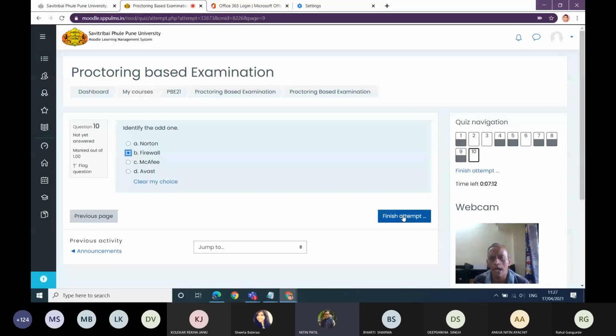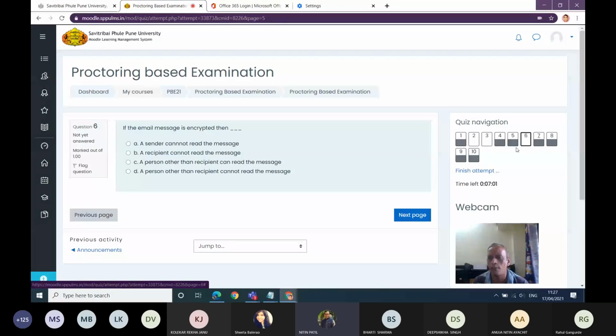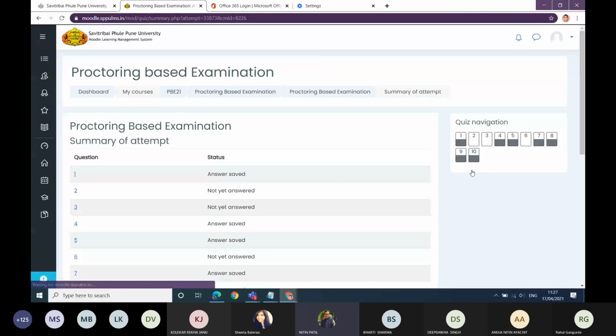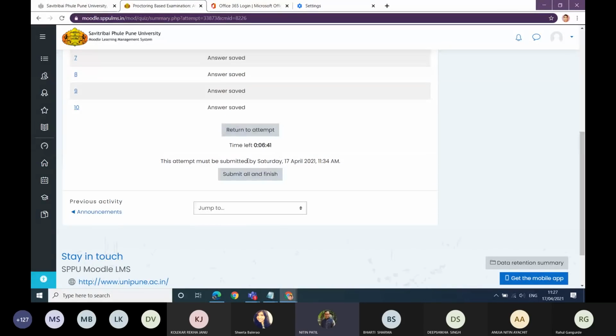So suppose now I'm done with the question solving. I don't want to attempt question number 6, question number 3, question number 2. Now you will see that the questions that are attempted by you have a black mark in half of the part, and if the rest is completely white, that means I haven't attempted those questions. Now suppose I want to finish my attempt. I will finish my attempt, and then I have to submit. I can click on submit all and finish.